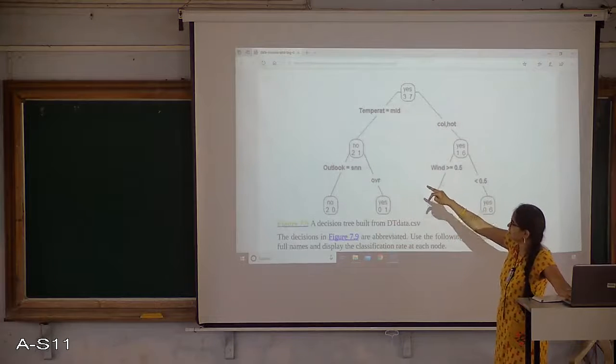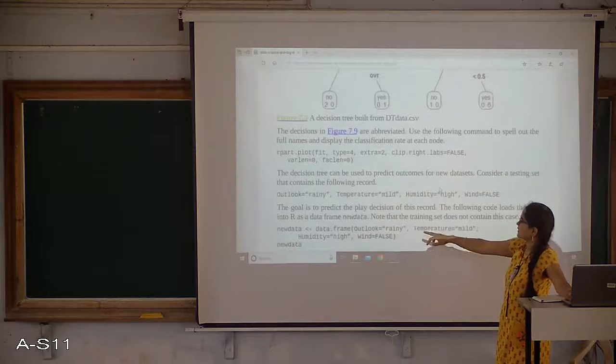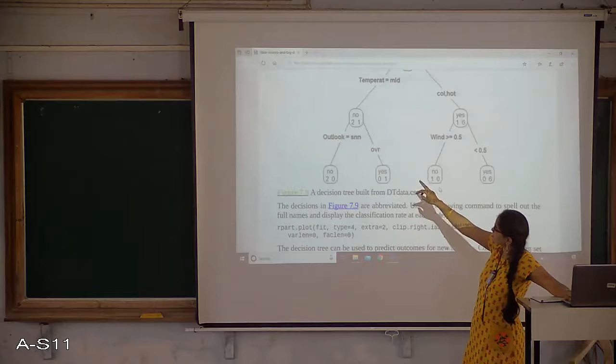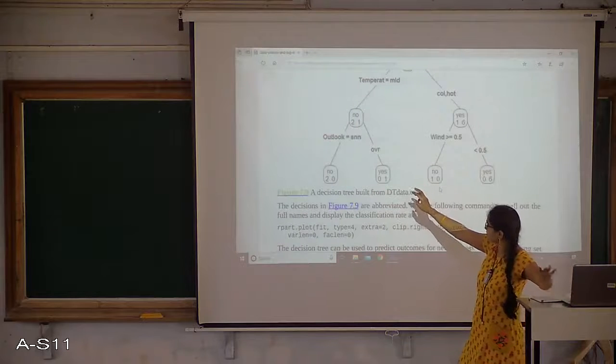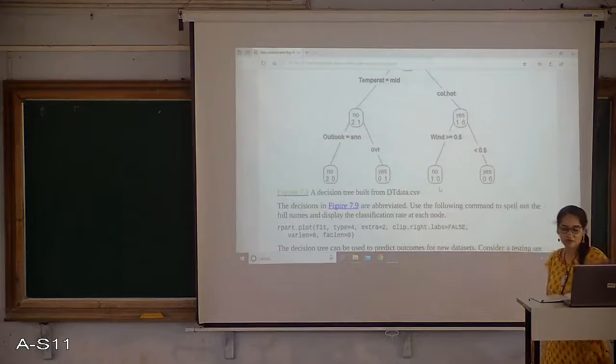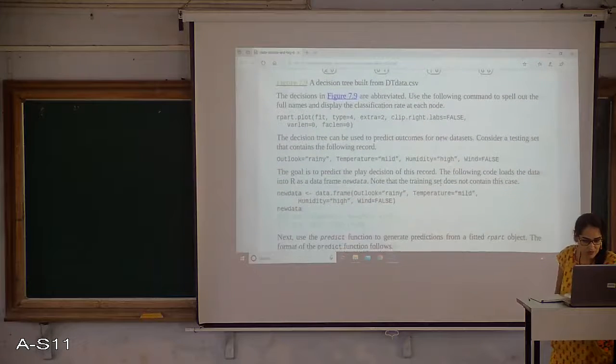Temperature equal to mild, outlook equal to rainy. But the outlook is either overcast or sunny, so rainy is not included. I think it is missing somewhere. I have to check where it is going to fit. Let me go through this. Outlook equal to rainy.